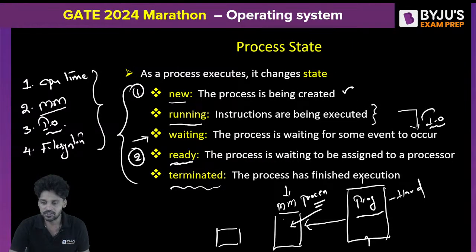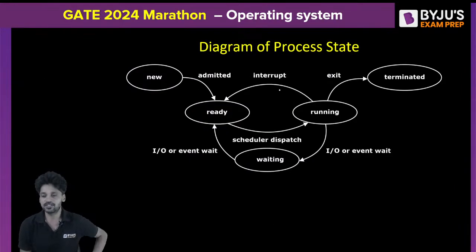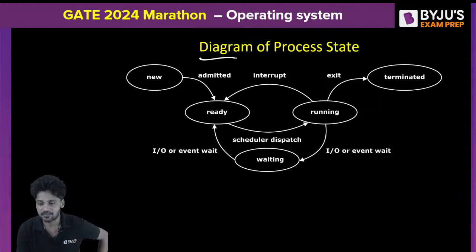Any process during the execution will be allocated with these resources. Right, then the process state. This is the state diagram of a process. Understand how it goes. Initially, any process will start from a new state. From the new state, it will go to the ready state, meaning it is getting transferred to the main memory. The moment it is completely available in the main memory, it is waiting for the CPU.